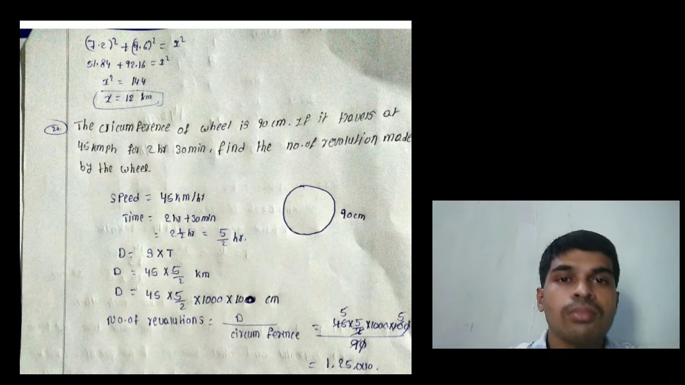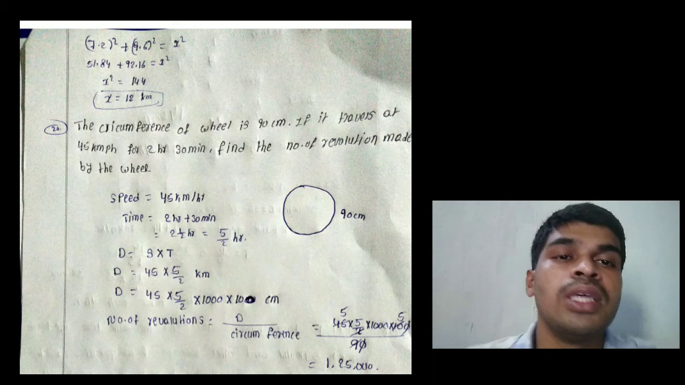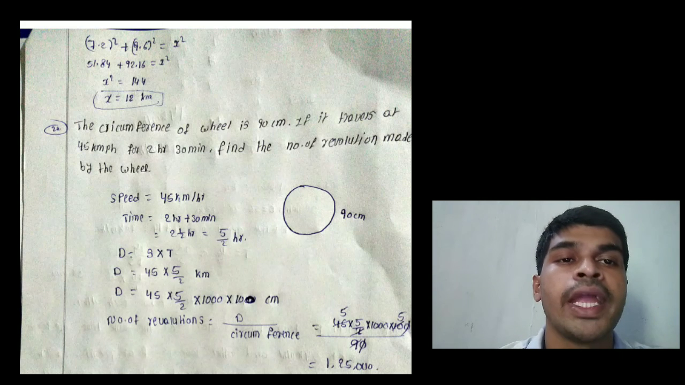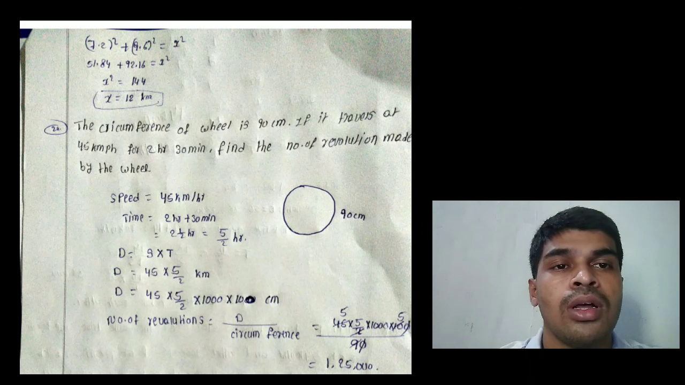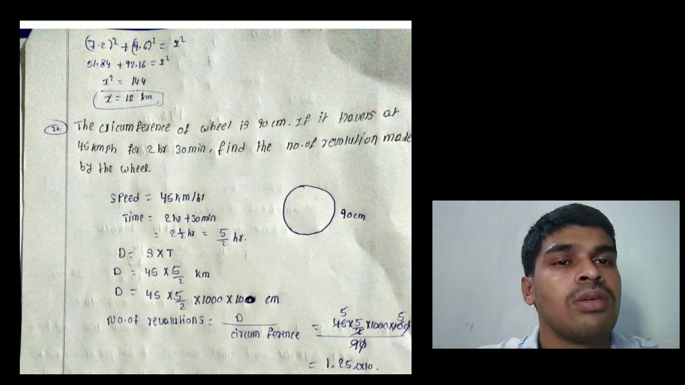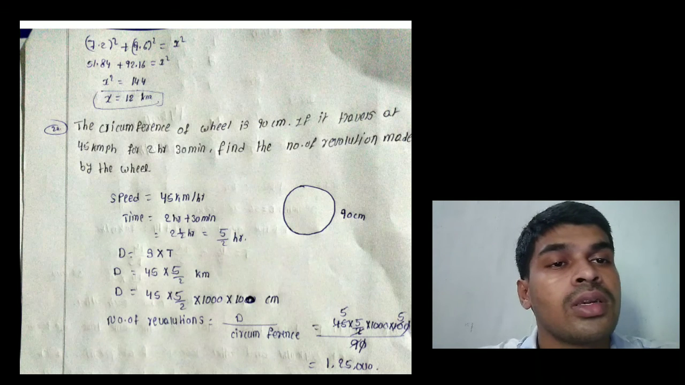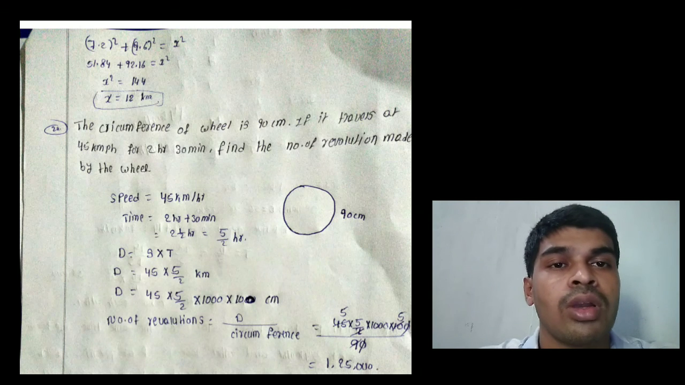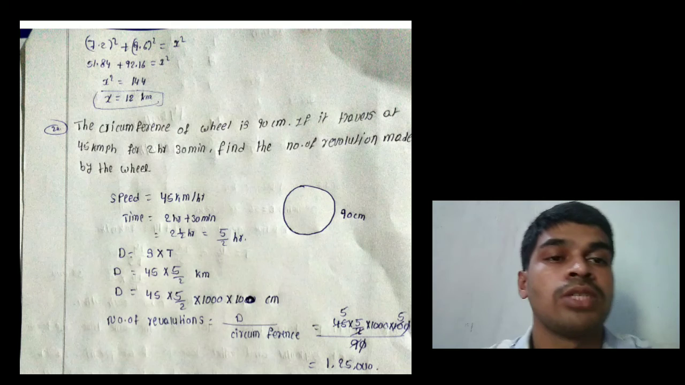Next, the circumference of a wheel is 90 centimeters. The wheel travels at 45 km per hour for 2.5 hours. Find the number of revolutions made by the wheel.